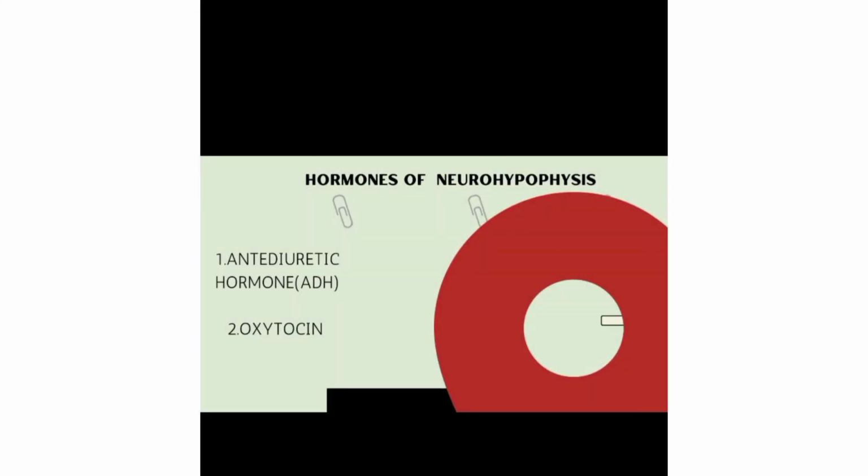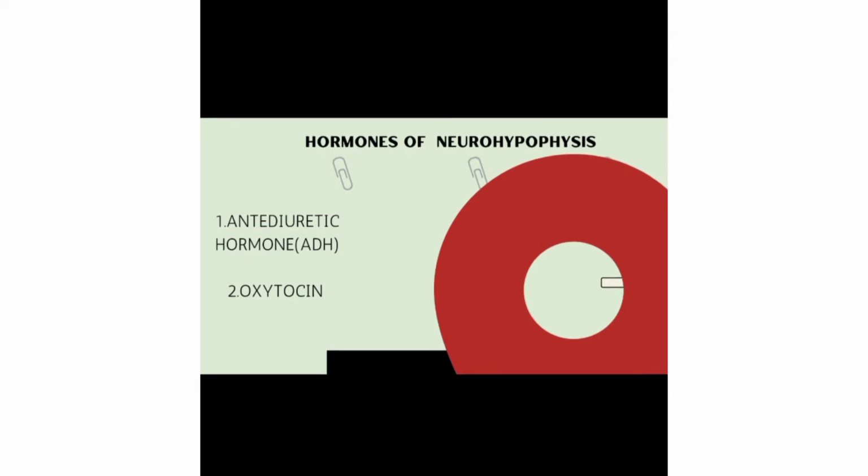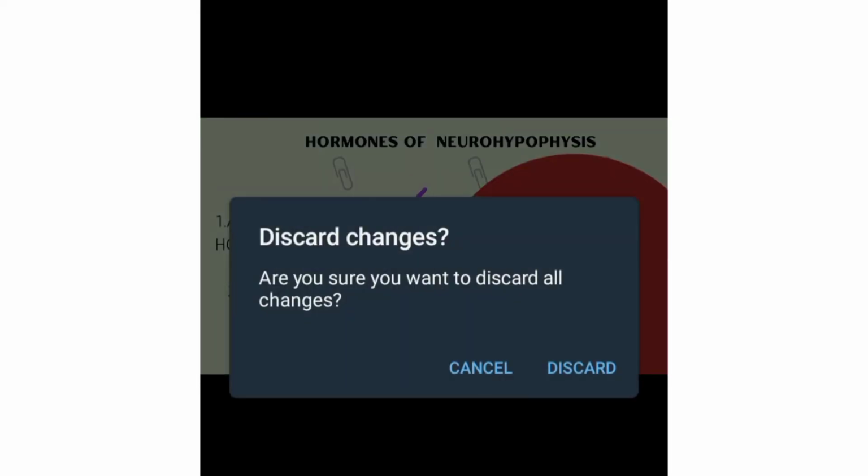Now, hormones of neurohypophysis. You can see that adenohypophysis contains around 6 or 7 types of hormones, whereas the neurohypophysis has only 2 hormones. The first one is antidiuretic hormone, and oxytocin. For these two hormones, ADH, the short form is very important, so remember it.